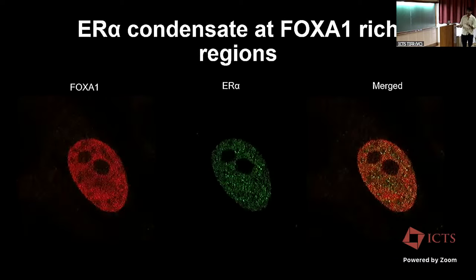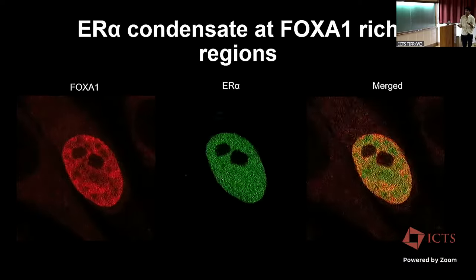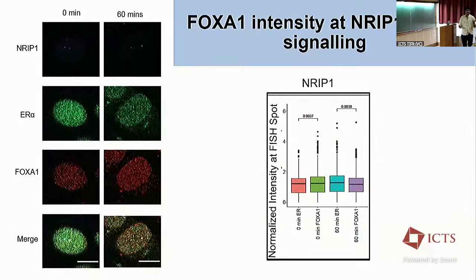So this is true for the FOXA1 rich regions, but now we wanted to see if you look at any E2 responsive genes, because in the end, the goal of ER alpha is to stimulate the E2 responsive genes. So we looked at one such gene and performed FISH with that. As already talked about by the previous speaker, thank you for that, we performed immuno-FISH of NRIP1, which is an E2 responsive gene, with ER alpha and FOXA1. And we looked at the intensity at 0 minutes when you have not given the signaling, and at 60 minutes when you have given the signaling.